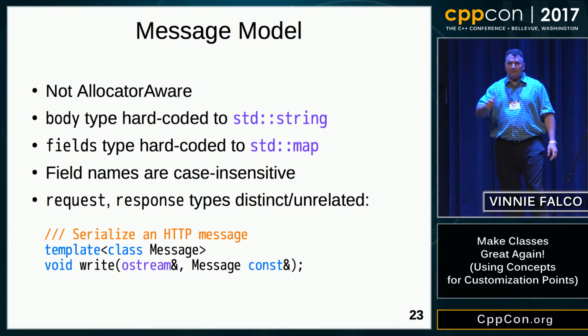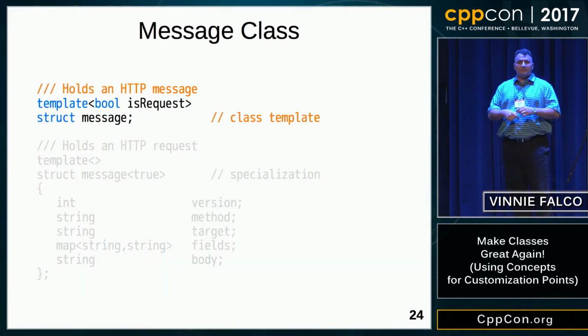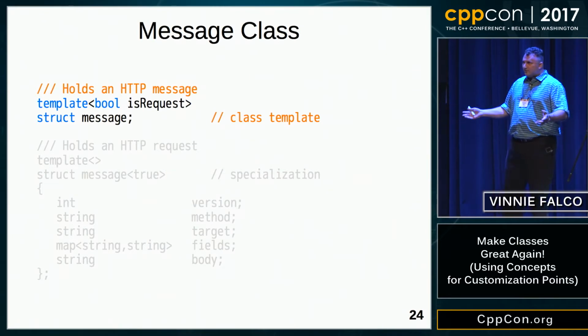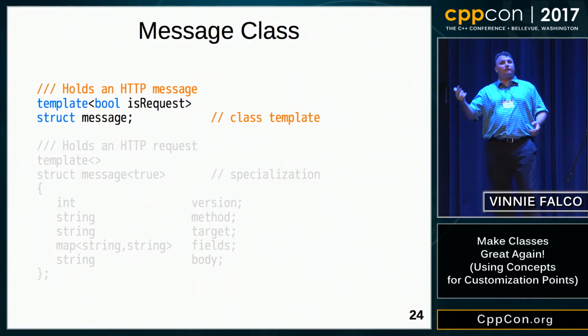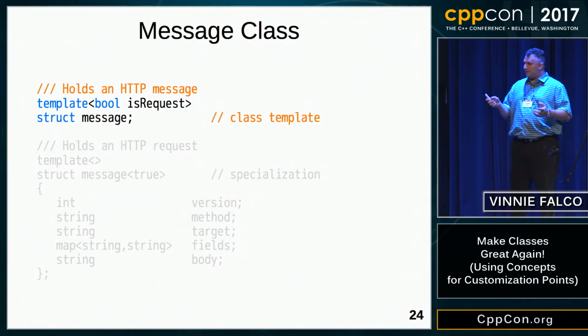The first thing we need to do is refactor the declaration for this container to resolve the issue of the unrelated types. So I've done that here. I've created a class template. That's where all the trouble starts. So here I've got the message class template, and you can see I've chosen to parameterize the class on a bool. Bool is a very logical choice. It can have two states. We've got two types of messages. So depending on the value of the bool, we'll have either a request or a response. So now our strategy is to specialize this class for requests and responses.